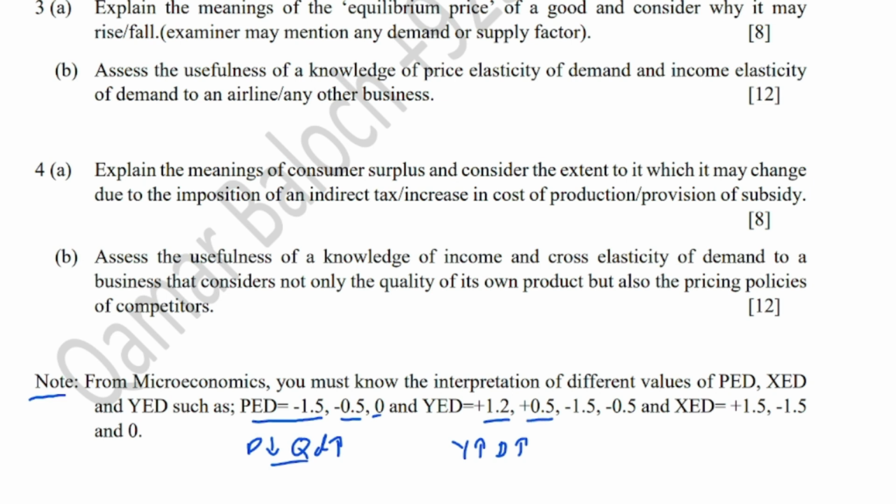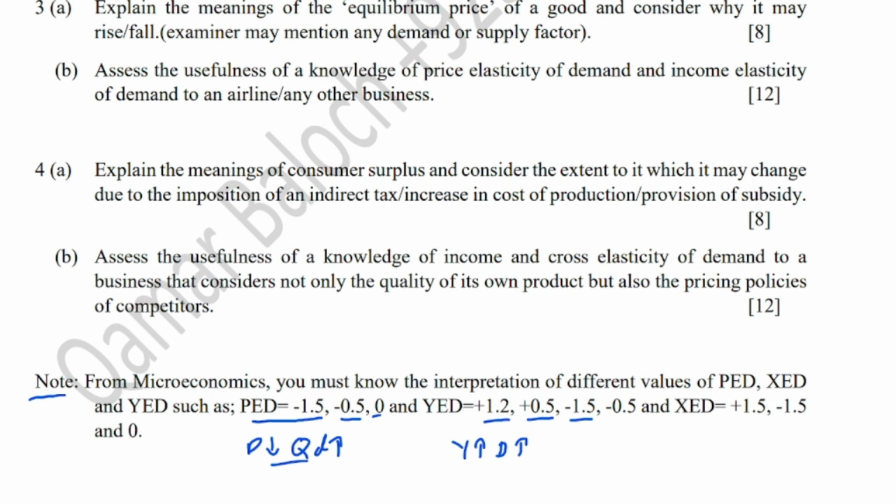And plus 0.5 also represents that the relationship is positive. It means it would be a normal good or maybe a basic necessity. If income increases, demand will rise, but only a little bit, because 0.5 is lesser than 1. And minus 1.5 represents that there is a negative or inverse relationship between income and quantity demand, and this relationship is really stronger. 1.5 is greater than 1, so it shows a stronger relationship.